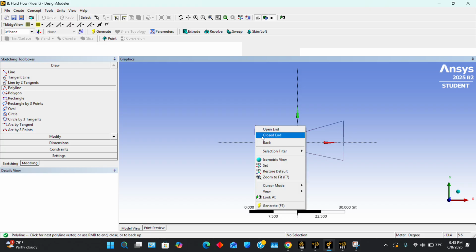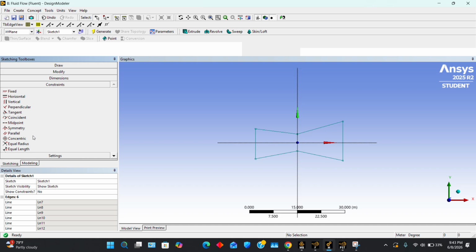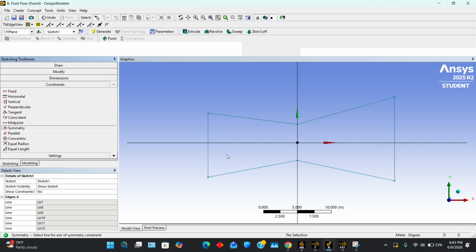Right click, closed end. For dimensions, I first started off by making sure all the parts were symmetric. So we want it symmetric across the x-axis, all of these points.